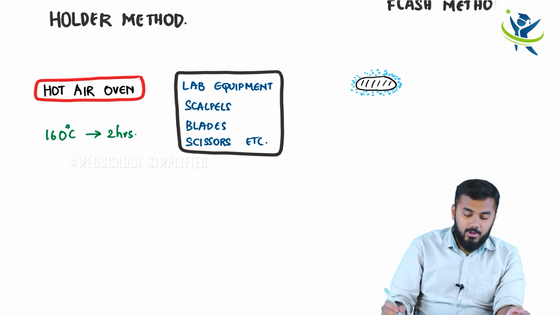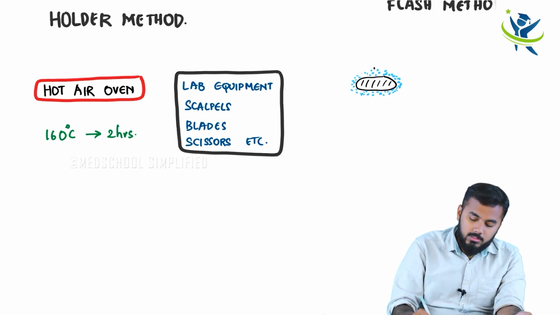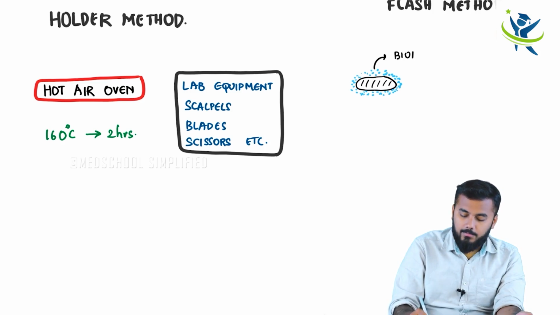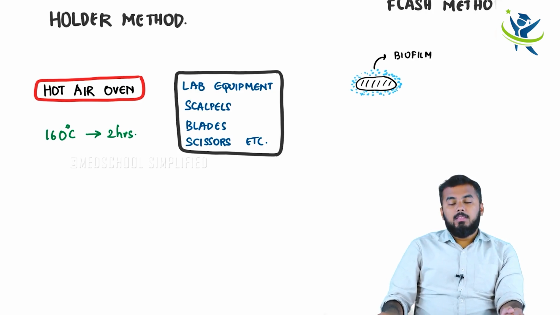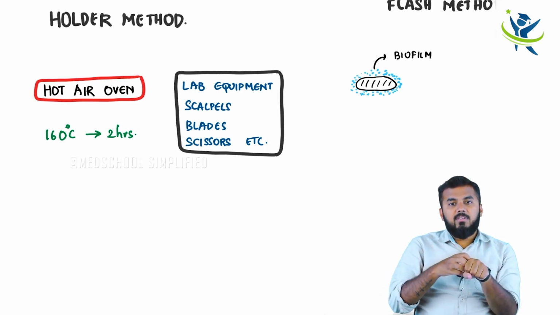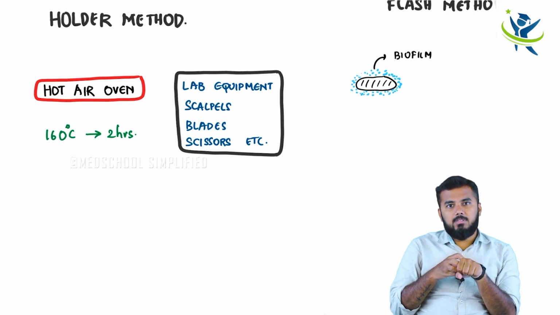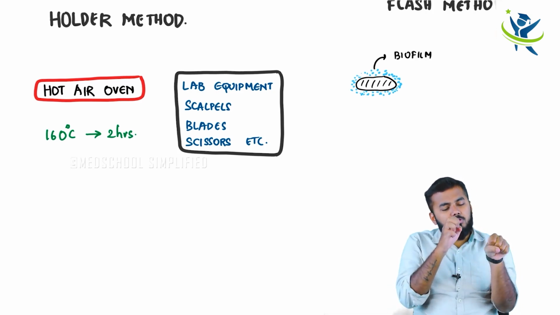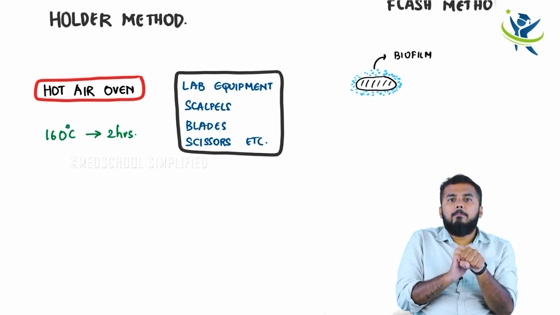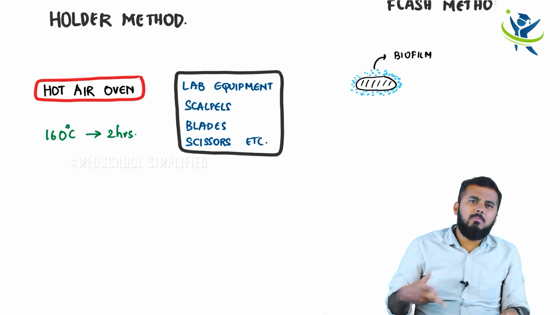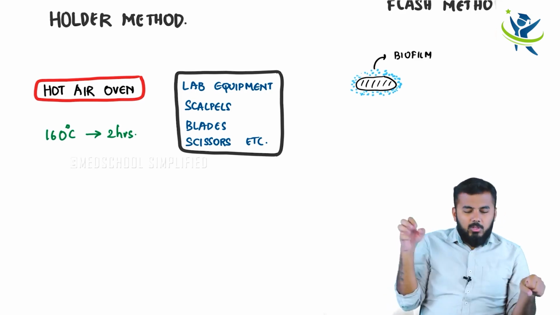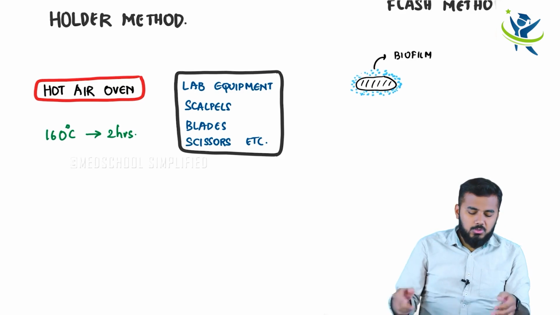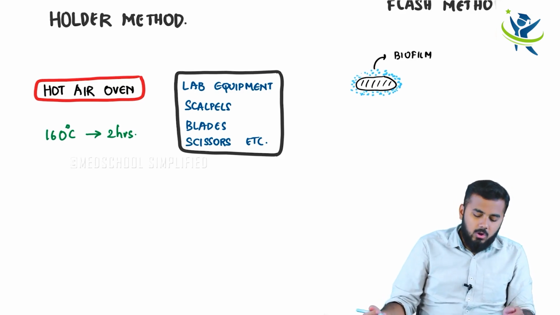This is called biofilm. With the help of biofilm, these microorganisms stick very easily to metal surfaces. Whether it is a scalpel or a scissor or whatever, it will attach very strongly. So you have to remove that contact and kill it, so you use such higher temperatures for a longer duration.